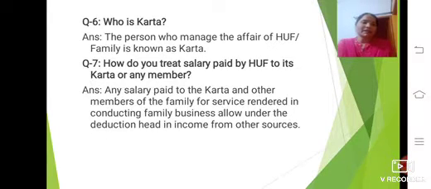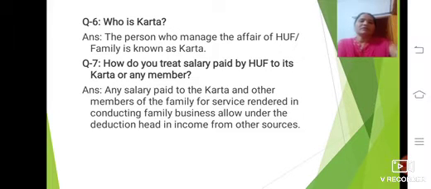So when a member of the family or a Karta who renders the service receives a sum as benefit or income or salary, that should be taken as a deduction under the head of income from other sources.